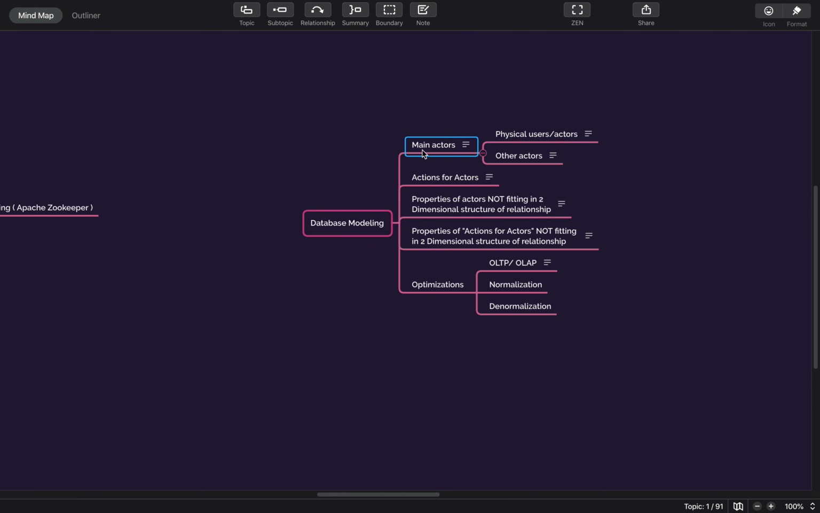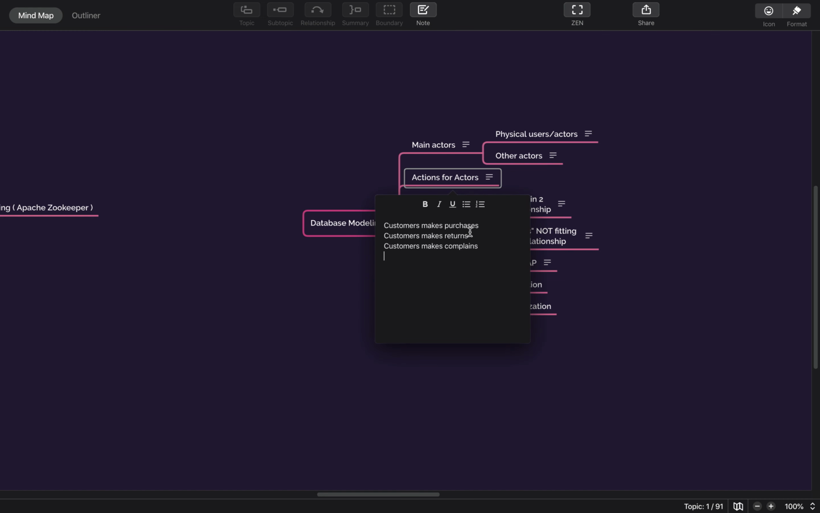Okay, so another aspect is the action of actors, again in a two-dimensional structure. What actions we talked about was, let's say, the customer made purchases. In a single purchase there could be multiple items that a user can purchase. So again it is a one to many relationship between a particular purchase ID and the total number of items that he purchased. So it will go as a separate table.